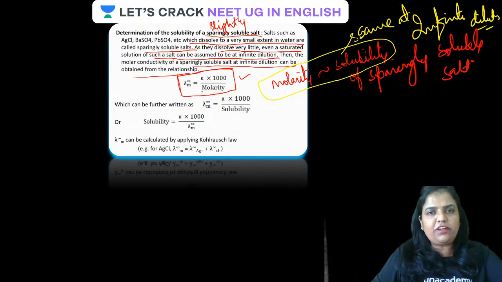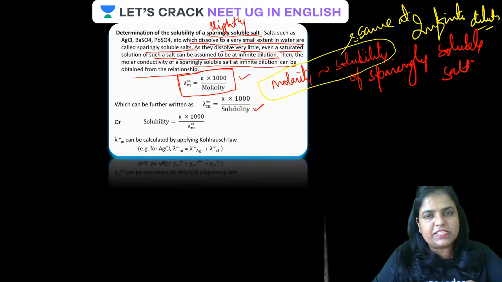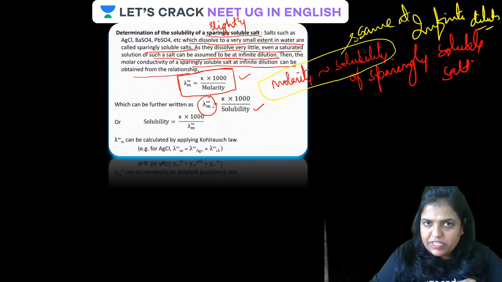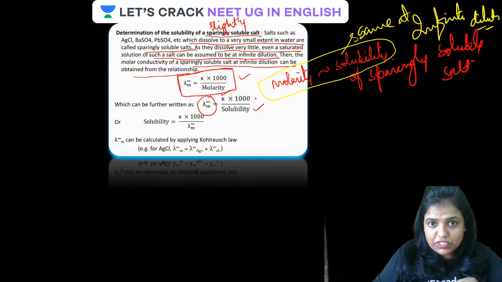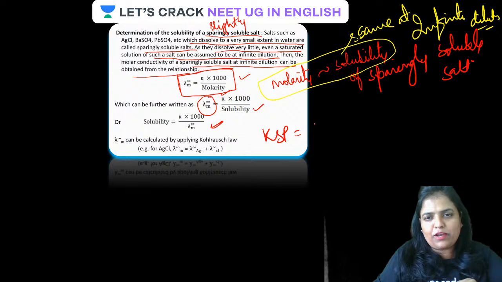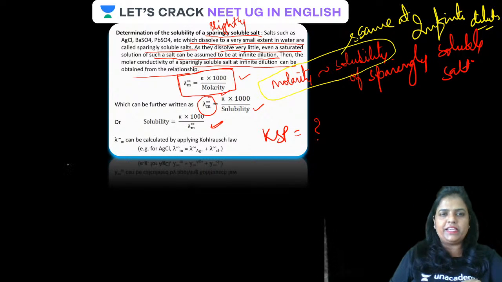So instead of molarity, we can replace this with solubility. And if solubility is calculated, we also can calculate Ksp. Knowing molar conductivity at infinite dilution and conductivity of the solution, solubility can be calculated. Now if solubility can be calculated, Ksp value can also be calculated very easily.